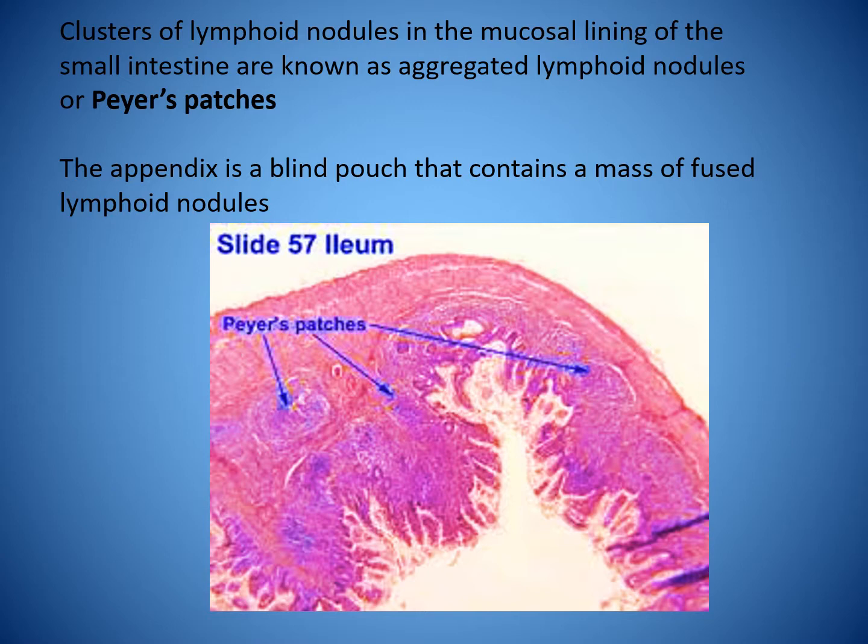Clusters of lymphoid tissues or nodules in the mucosal lining of the small intestine are known as aggregated lymphoid nodules or Peyer's patches. The appendix is a blind pouch that contains a mass of fused lymphoid nodules.